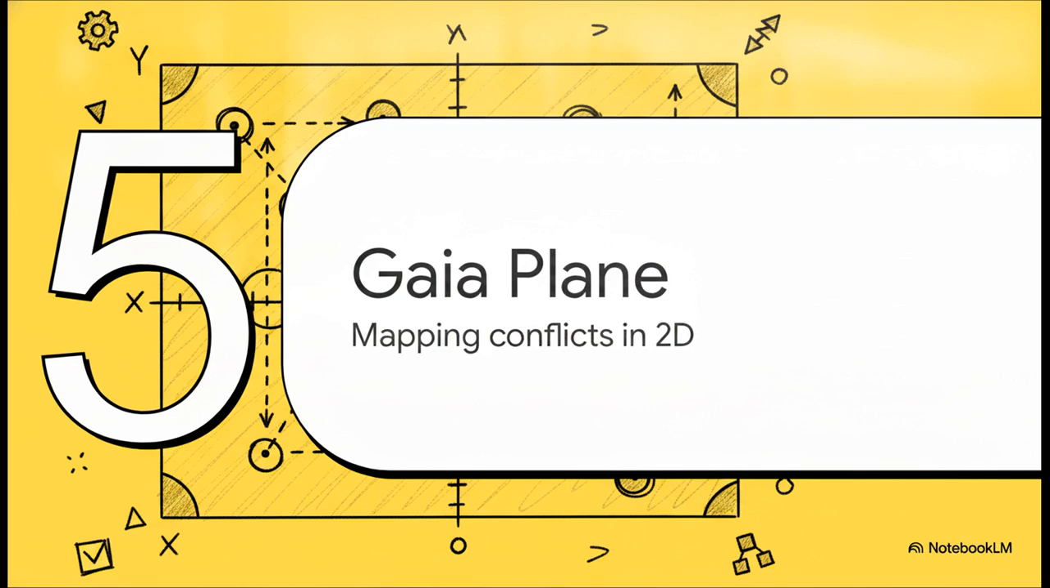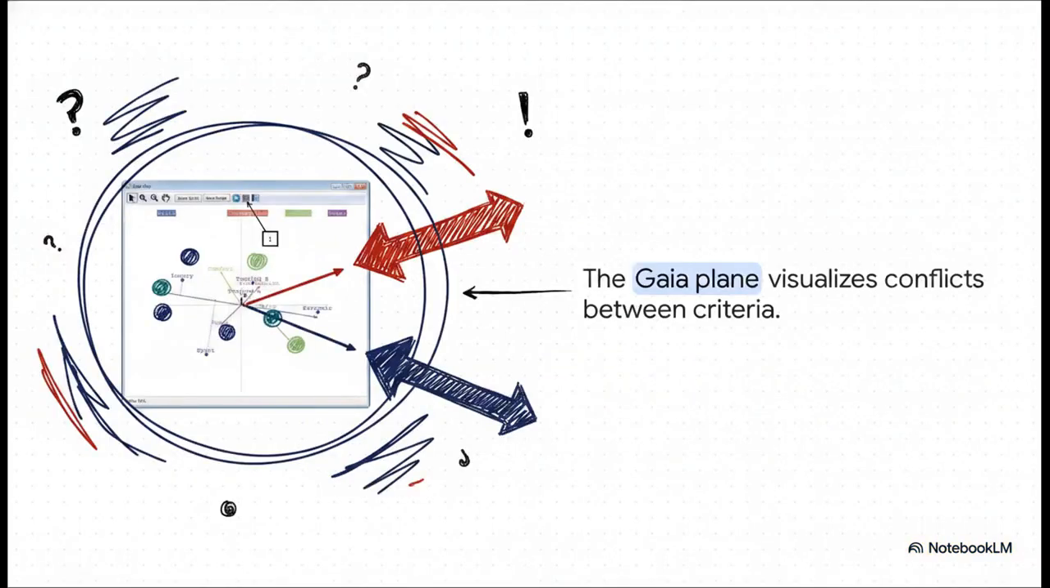The Gaia plane is basically a two-dimensional battlefield map, and it is a massive strategic advantage of the PROMETHEE method. In this space, our car models are represented as points, or bullets, and our criteria are represented as arrows extending outward. The layout tells a really distinct story. If two car bullets are clustered close together, they are practically twins in their performance. But the real insight comes from those arrows.